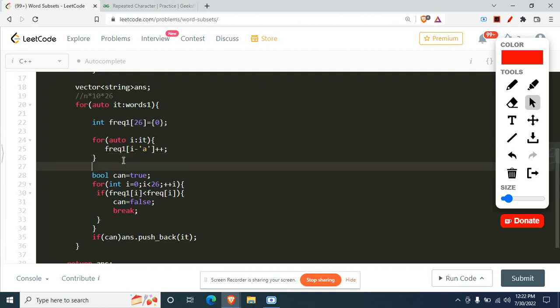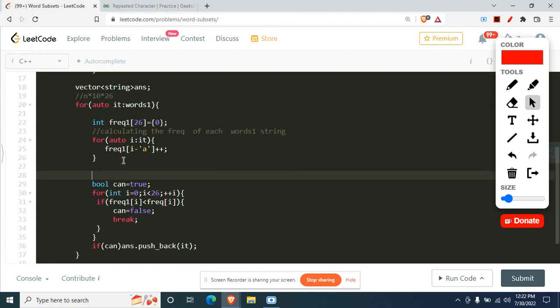So I'll also write this down if you are getting confused. This is just calculating the frequency of words in one string. Each word's one string. So this is the part where this is done.